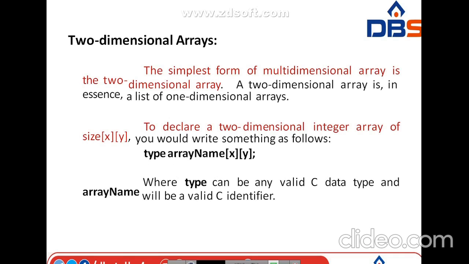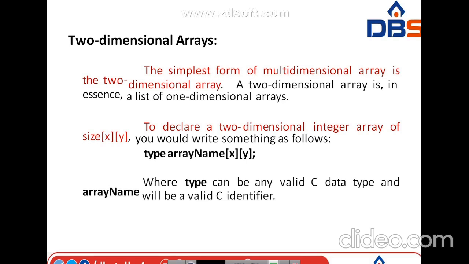Next one is the two-dimensional array, okay. See what is meant by a two-dimensional array. Whenever we are going to represent the concept of rows and columns, then we are going to use the concept called a two-dimensional array. Simply, another name for a two-dimensional array is a matrix. The simplest form of multi-dimensional array is a two-dimensional array.